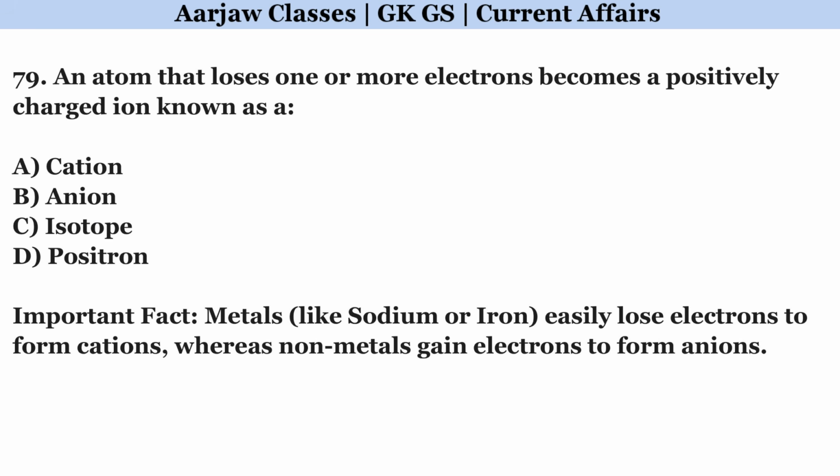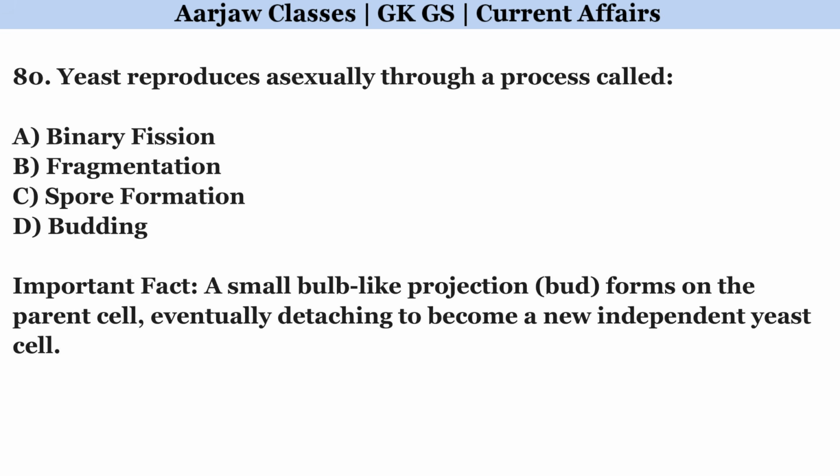An atom that loses one or more electrons becomes a positively charged ion known as a. Right option is A. Cation. Yeast reproduces asexually through a process called. Right option is D. Budding.